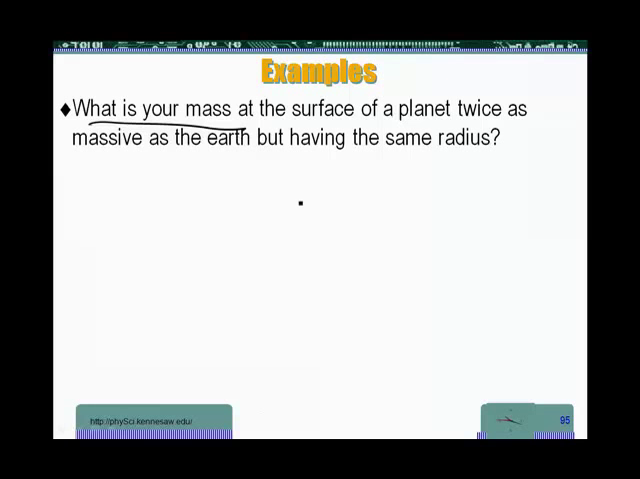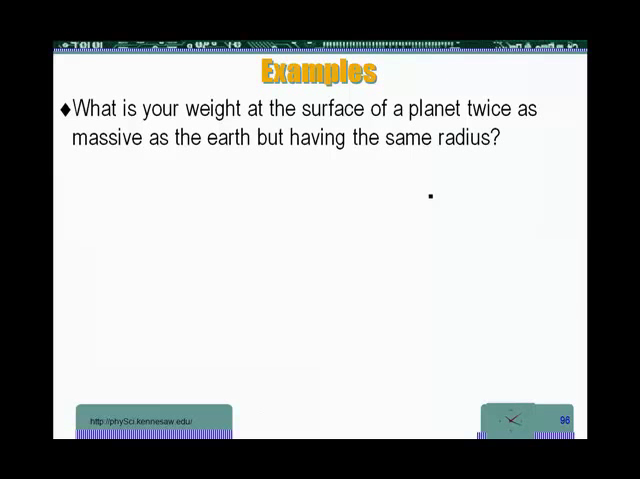So mass, no change. Mass is not affected by the gravitational field. Mass is a measure of the amount of matter, and that's the same anywhere an object is. Now, what about your weight? The weight is a different story.